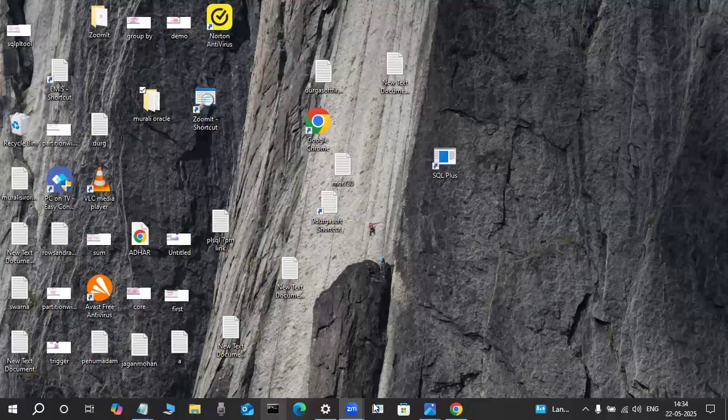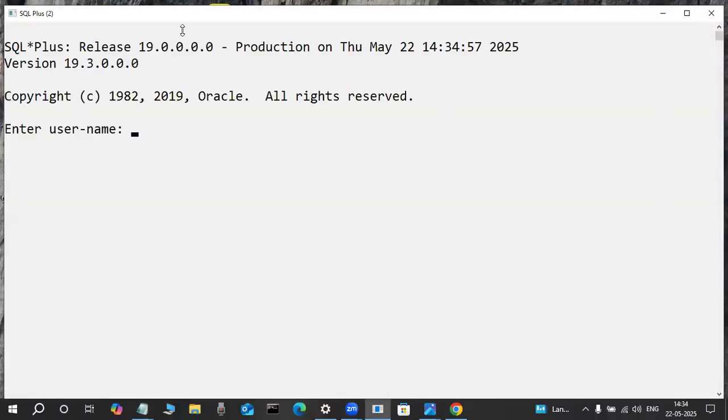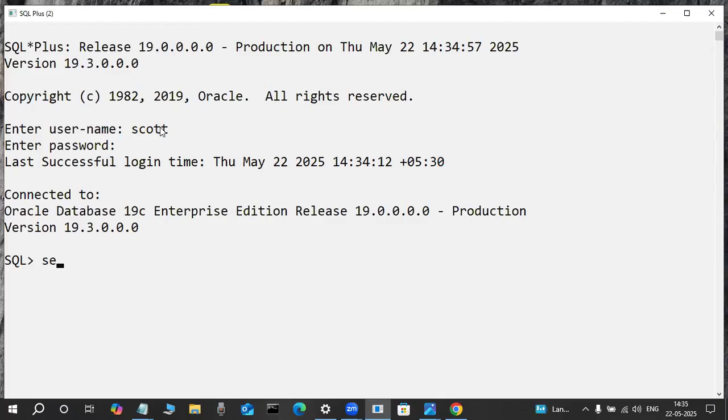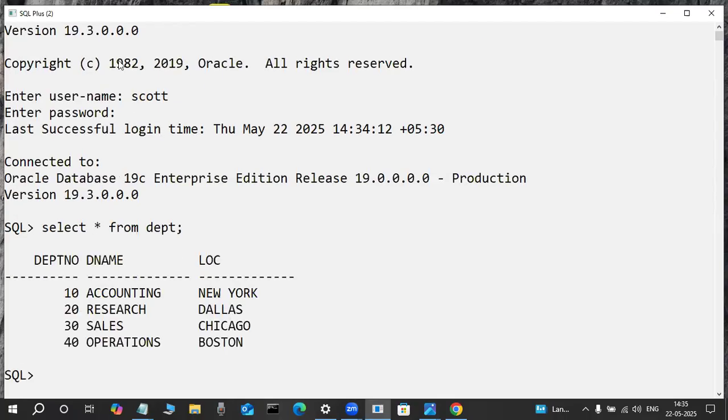In my class, for visibility purpose, I'm changing it like this, to a white screen. How I am changing it, I will tell you after installation. This is all for visibility purpose, because this is a command line interface. Any colors we can change. That's why SQL Plus is a client tool.